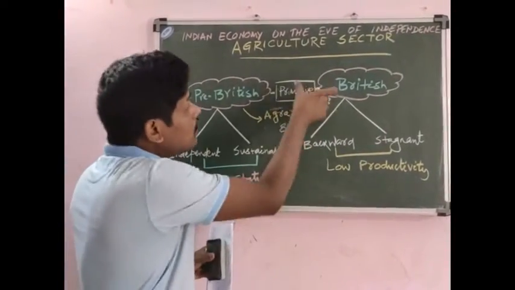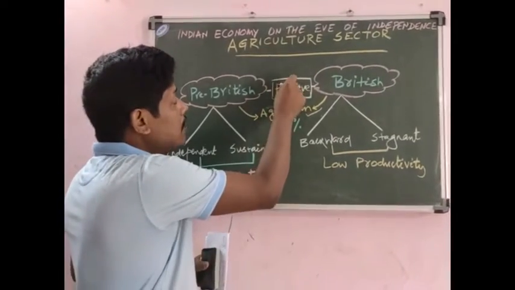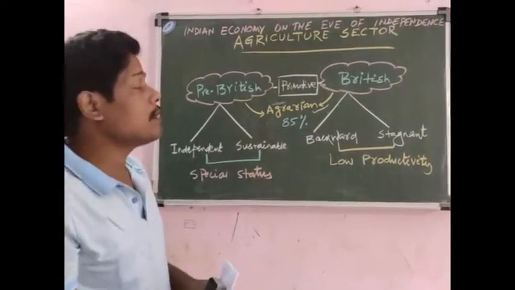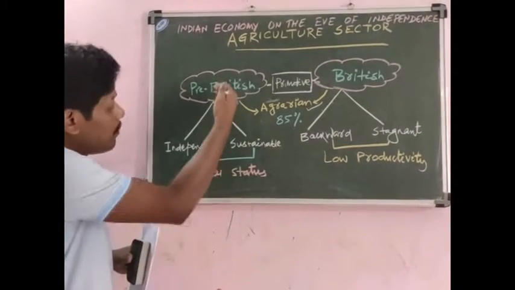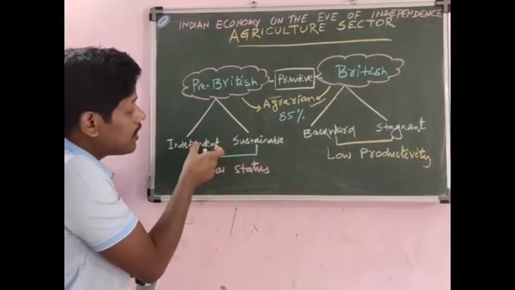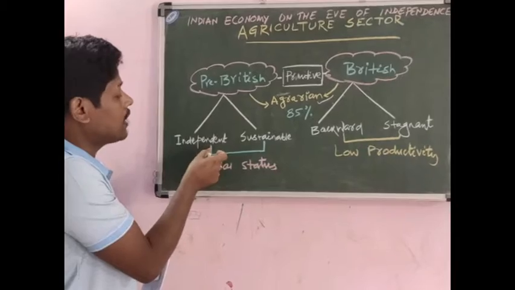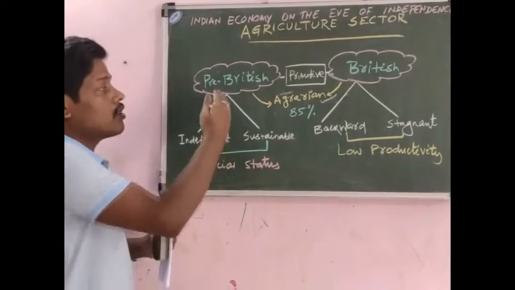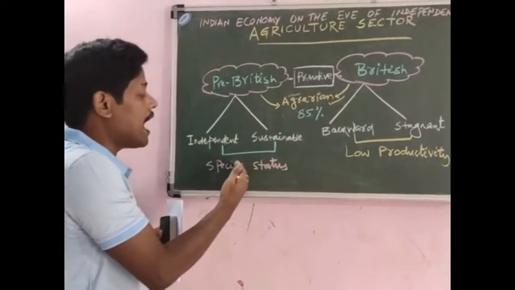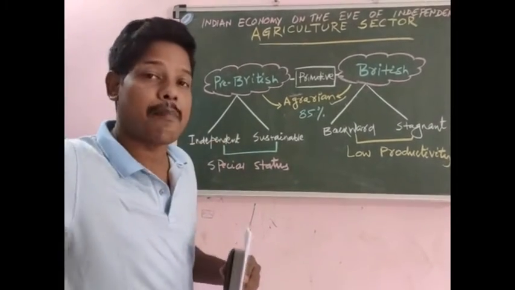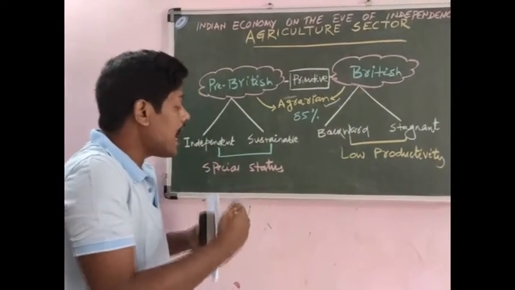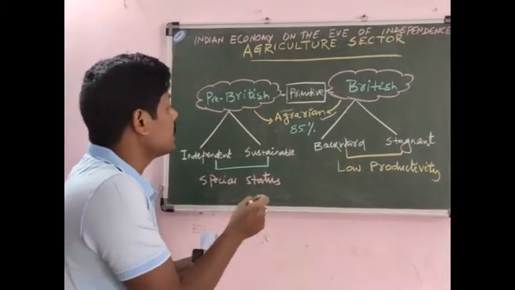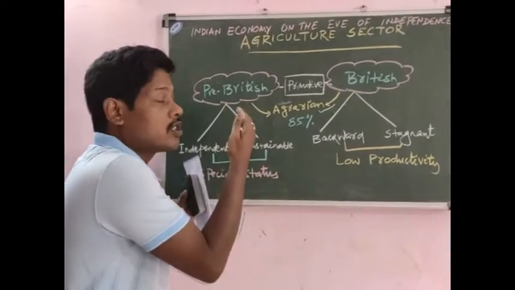Both these periods used a primitive agricultural technology. But what is the difference between the two periods? In the pre-British period, the Indian agriculture sector was characterized as an independent and sustainable sector, because the agricultural products of India had high demand in the international market. Therefore, India achieved a special status in the international market as far as its agricultural products were concerned.